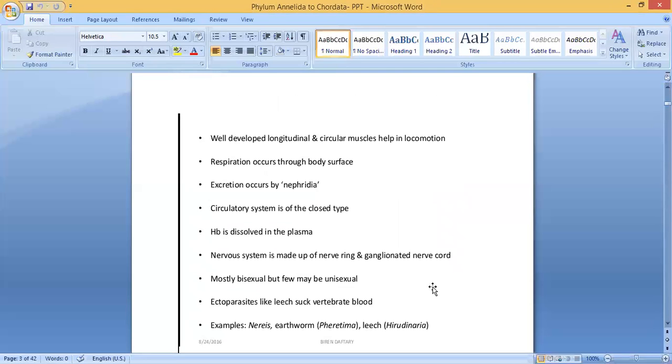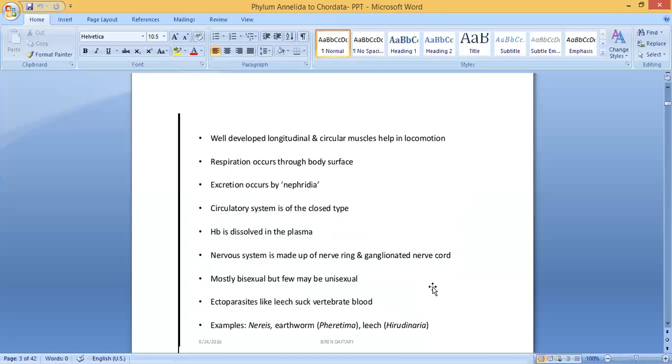Then they have well developed longitudinal and circular muscles that help in locomotion. In our case also, which system helps for movement? Muscular system. The main function of the muscular system is movement. So here they can move from one place to another with the help of muscles. They have longitudinal muscles and also circular muscles which help in locomotion.